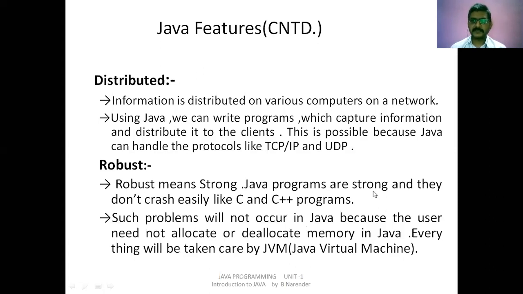Whenever we create memory using a constructor, it has to be deleted manually, that is, the program has to deallocate the memory which has been created in the constructors in C++. But in Java, allocation and deallocation of memory is not in the hands of the programmer. It is in the hands of the JVM to look after that.